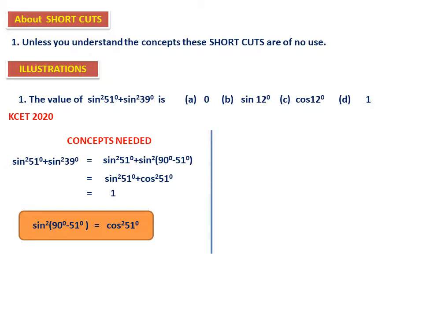Now, let me show you what the shortcut is. The shortcut is this: sin²A + sin²B is 1 if A + B equals 90°. You can see here 51 plus 39 is 90. But who should teach you the shortcut? If you know the concept very well, as a teacher I need not show you the shortcut, because the shortcut will reveal itself to you.